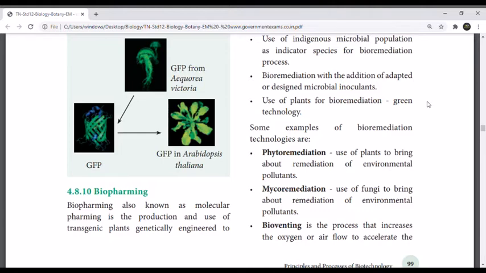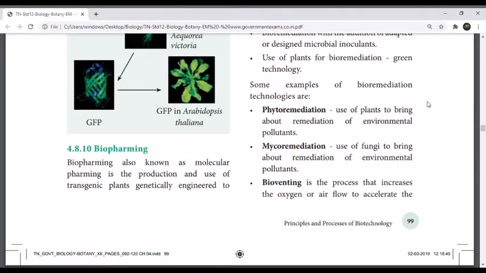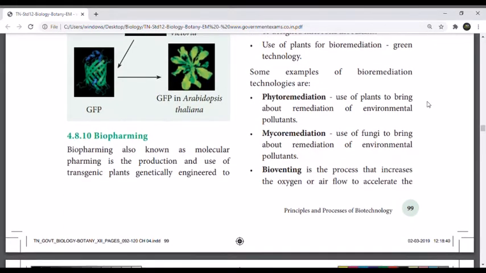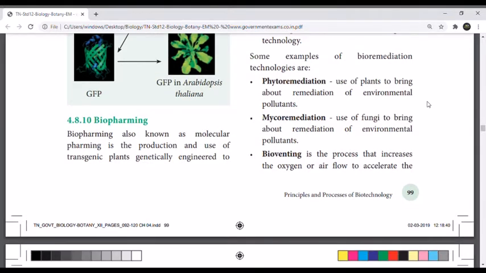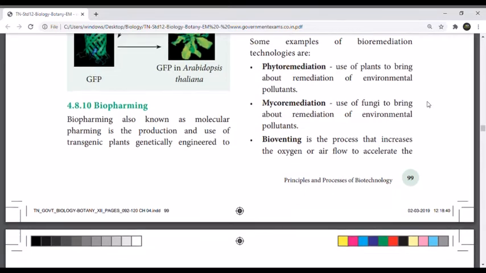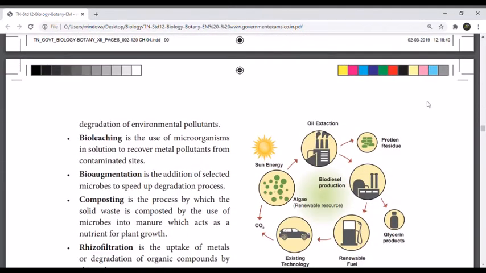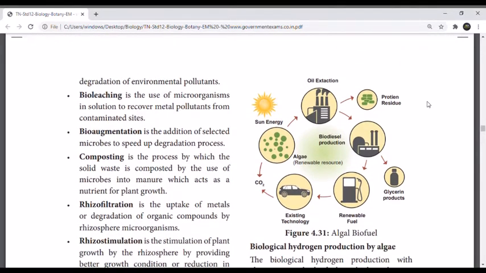Mycoremediation means use of fungi. Bioventing is the process that increases the oxygen or airflow to accelerate degradation of environmental pollutants. Bioleaching is the use of microorganisms in solution to recover metal pollutants from contaminated sites. Bioaugmentation is the addition of selected microbes to speed up the degradation process. Composting is the process by which solid waste is converted by microbes into manure, which acts as a nutrient for plant growth.